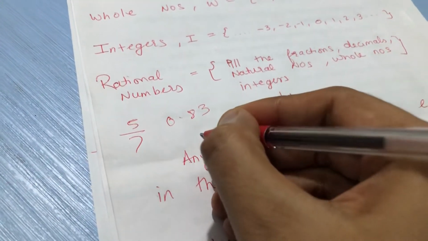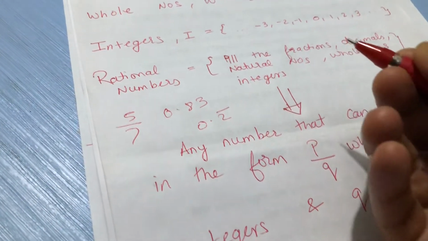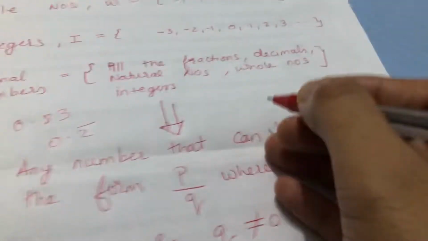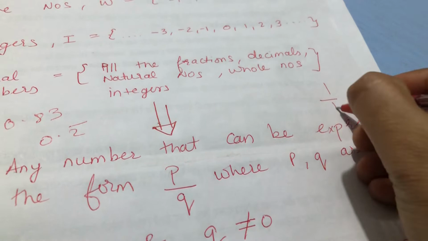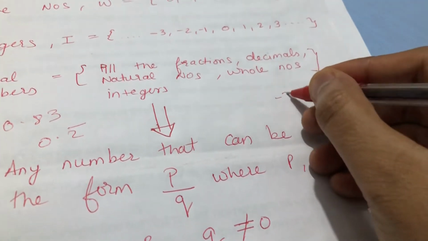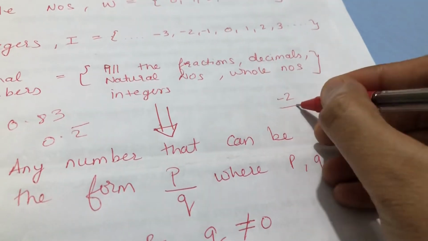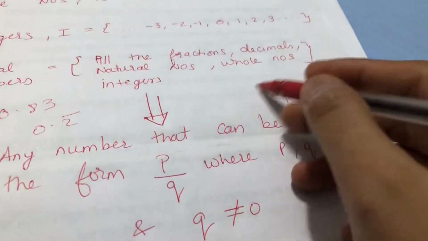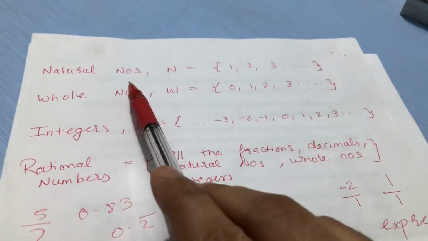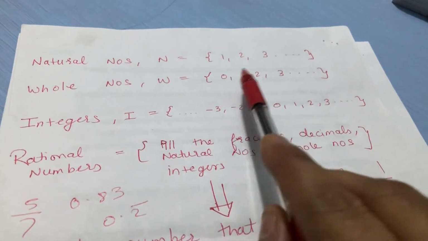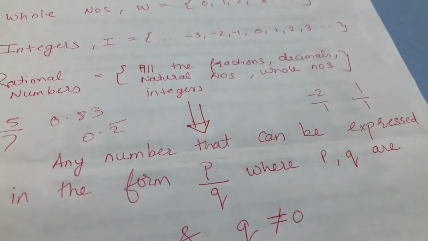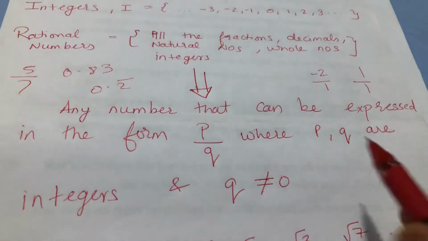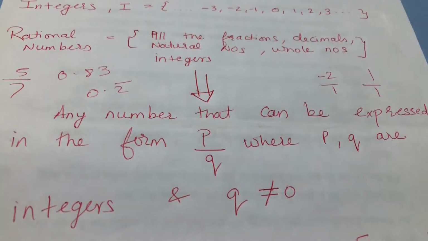0.83, 0.2 bar. Okay, and even if you have a whole number, for example you have 1, so it can be written as 1 upon 1, correct? If you have an integer -2, it can also be written as -2 upon 1. So all these numbers, means natural numbers, whole numbers, integers and all the decimals, everything can be written as P upon Q, but the only condition is that Q should not be equal to 0.